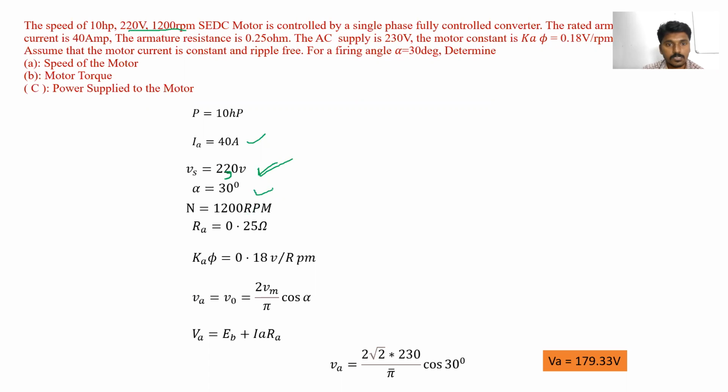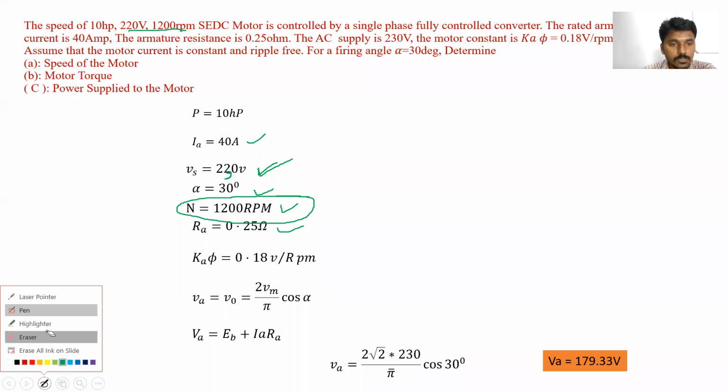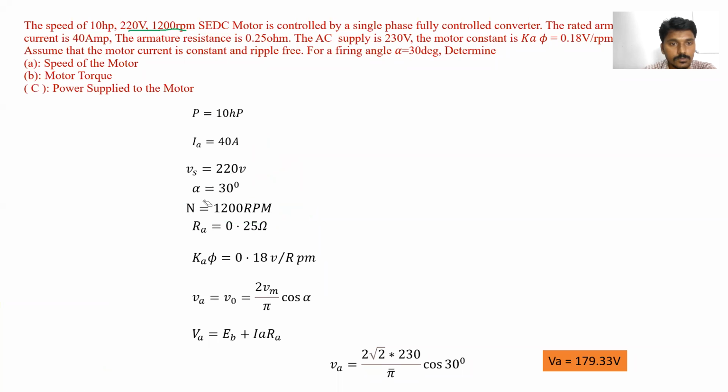Alpha is equal to 30 degrees. N is equal to 1200 RPM. This is the rated speed, please remember. RA is equal to 0.25 ohms. KFA is equal to 0.18 volts per RPM.